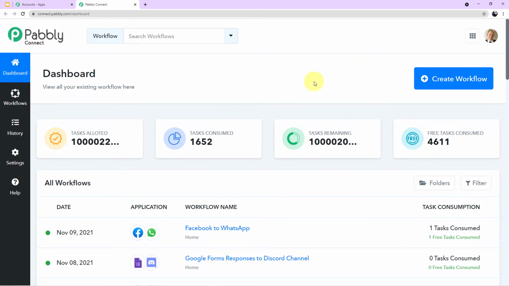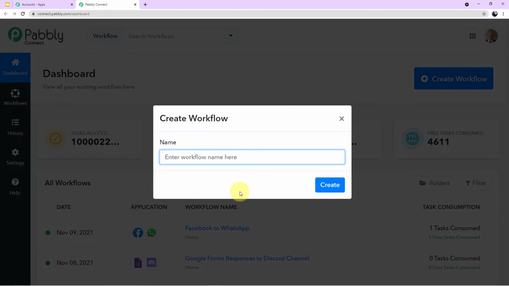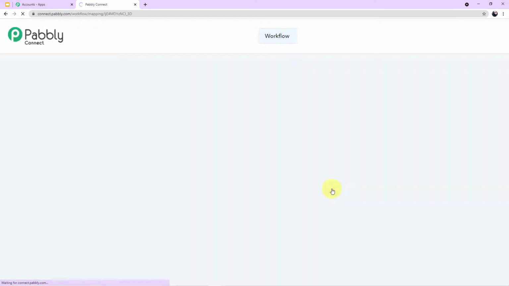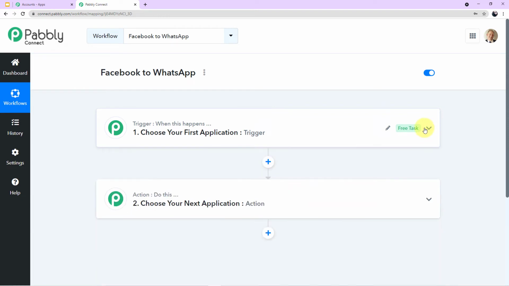Now we have to create a new workflow. So for that, come to your right corner. There's a blue button given to you. Click here. A mini box will appear in front of you, which will ask you to name your workflow. So here I'll name my workflow as Facebook to WhatsApp. I have given the name to my workflow as the name of the applications I'm integrating today. Now I'll click on create. And as you can see, we have entered the workflow. Here we will be performing the steps of integration. Here you can see the name of the title I have given, the name of the workflow I have given.